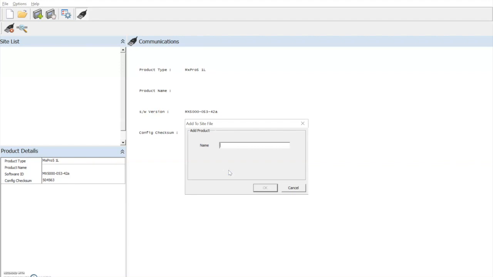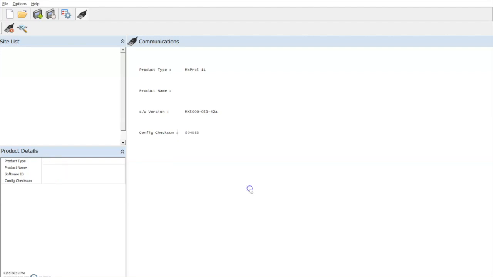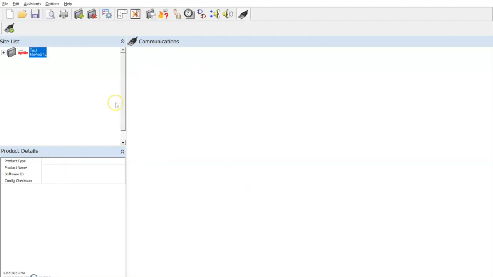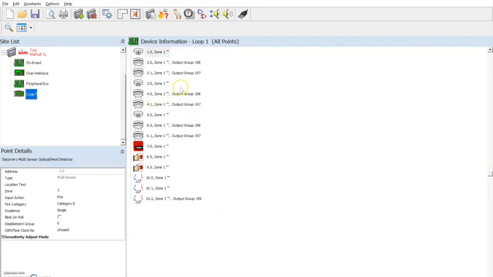We must give the panel a name. And then the process of receiving the data from the panel begins. Once complete, we can select Done. And our panel will now appear in our site list, allowing us to program any required information. And of course, always remember to select this Save icon to save the configuration file.